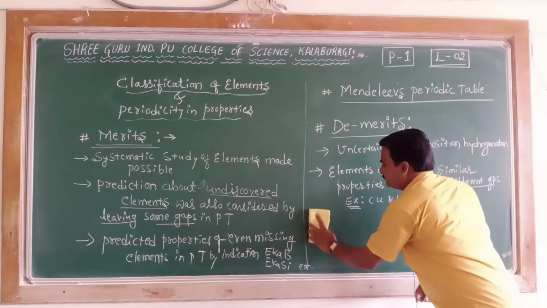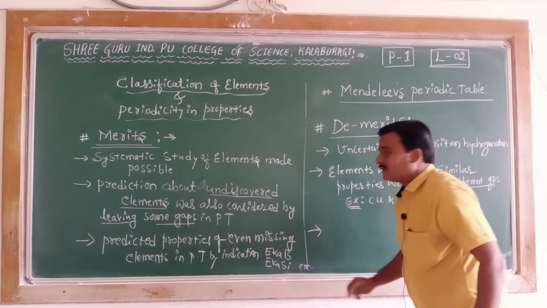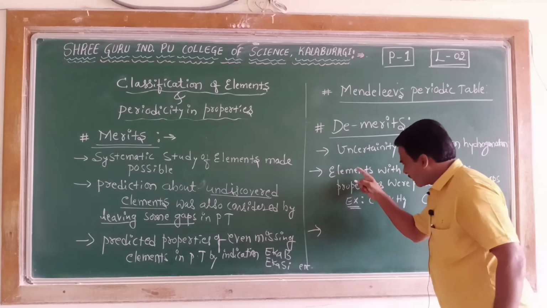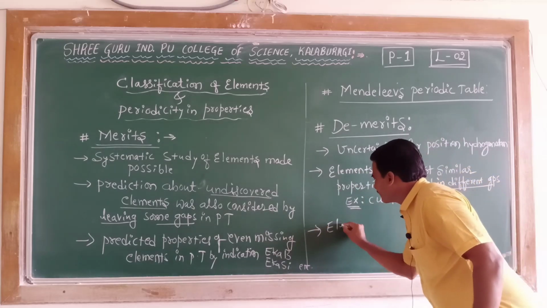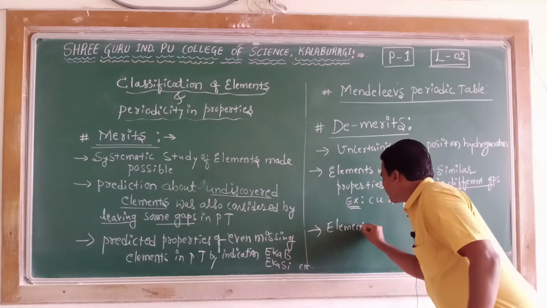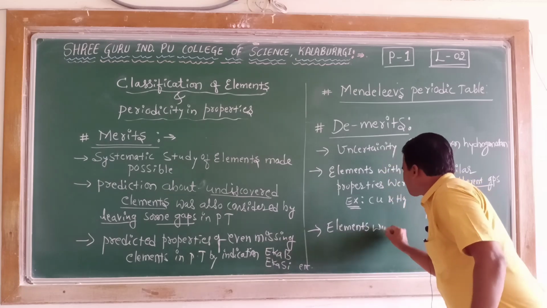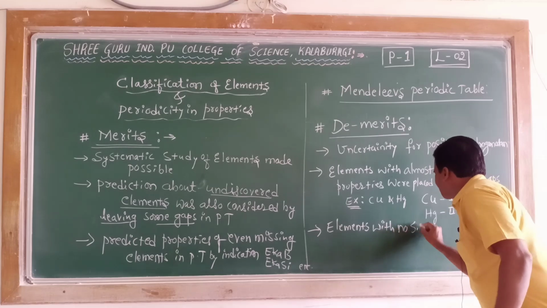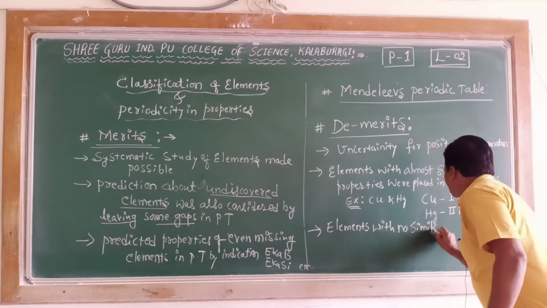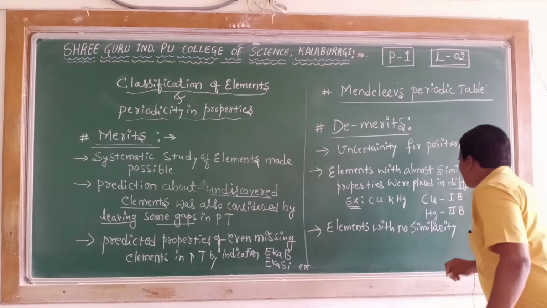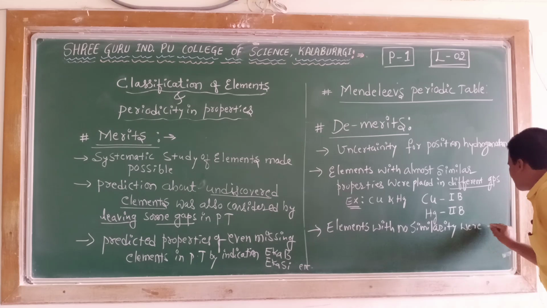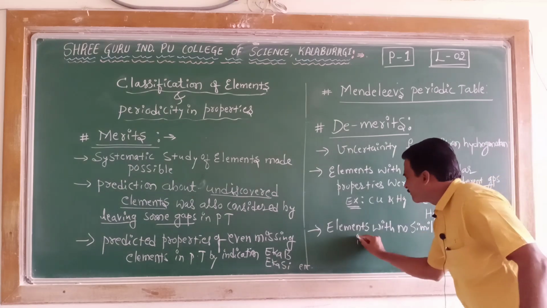Third, elements with no similar properties were grouped in the same group. Contrast to this, elements with no similarity were placed in the same group.